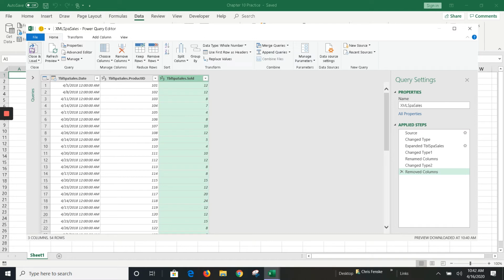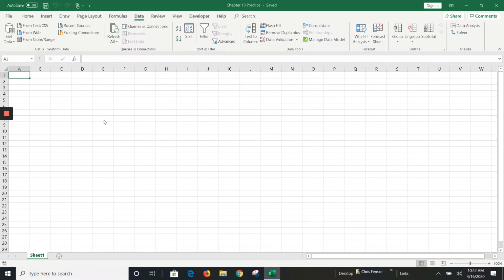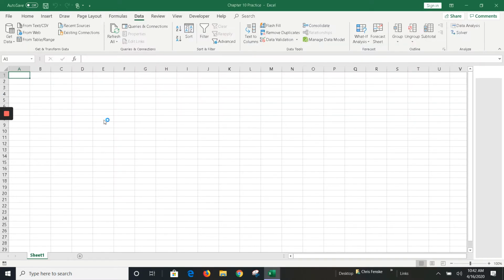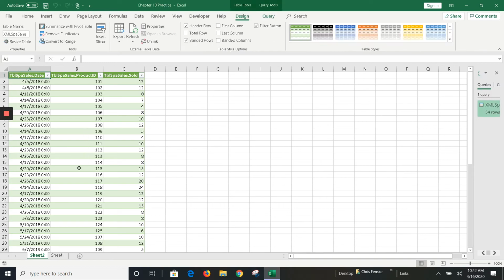Then what we can do is choose Close and Load, and it'll bring the data into Excel. And there's our data set up in a format. I'm going to rename this, and we're going to call it. Oh, whoops! Escape that. Let me come down here. There we go.